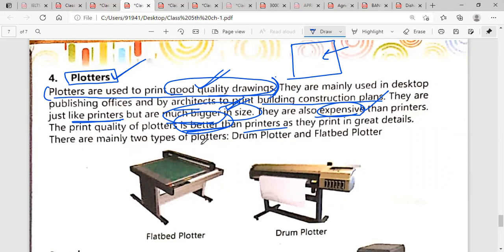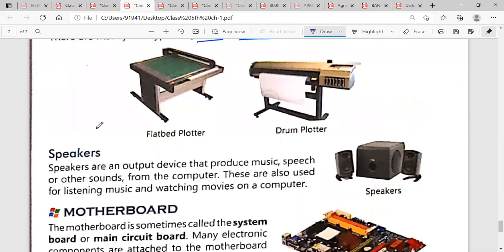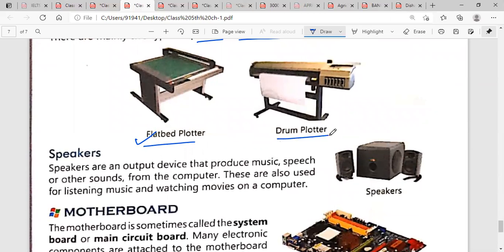There are mainly two types of plotter. First is the drum plotter and second is the flatbed plotter. There are two types. You can see the image. This one is a flatbed plotter and this is a drum plotter.